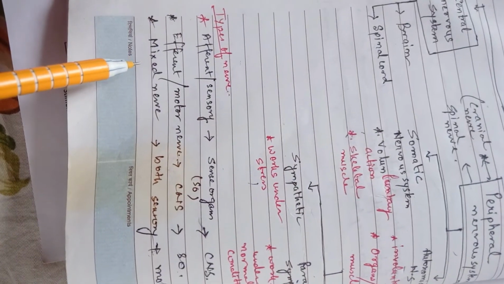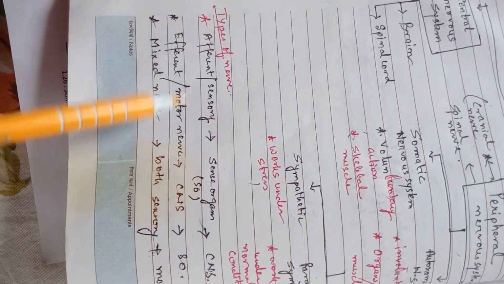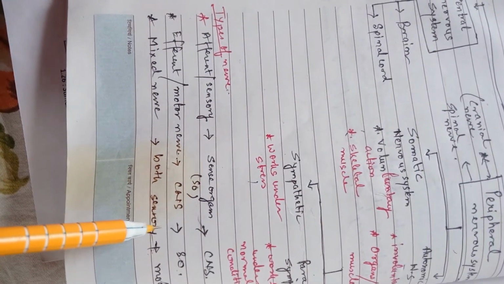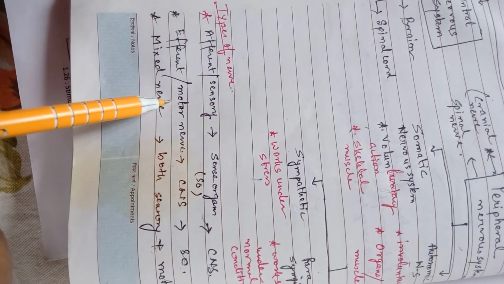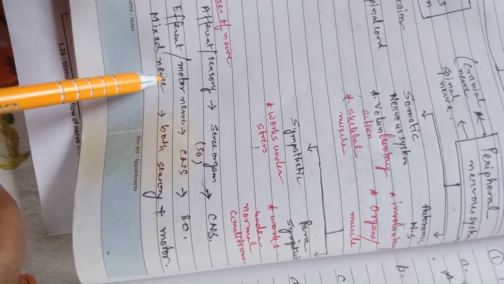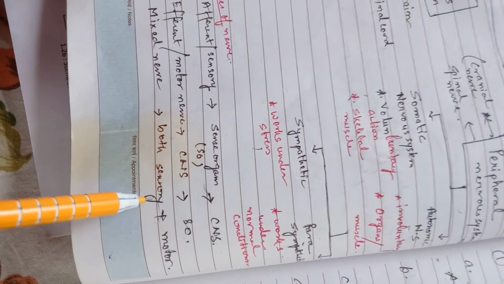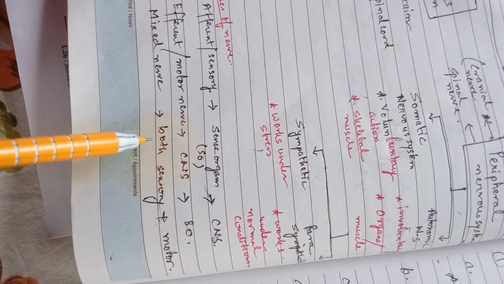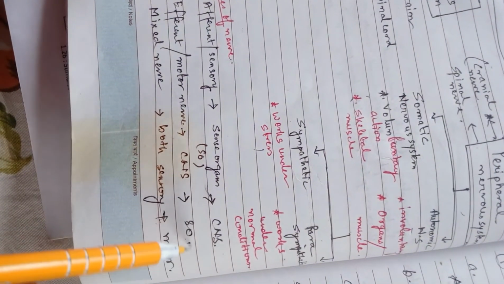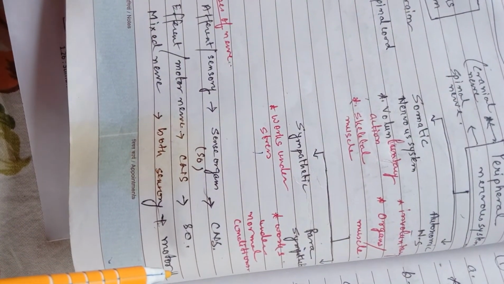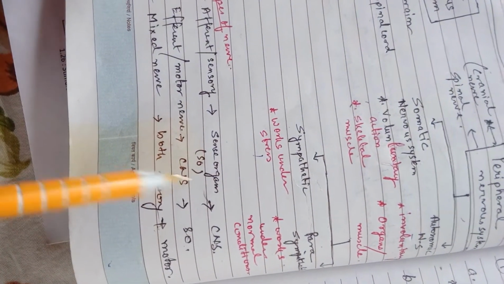And you have a third category of nerve, that is called a mixed nerve. It consists of both the afferent and the efferent nerves. An example is the spinal nerve, which has both types of nerve fibres, that is afferent and efferent.